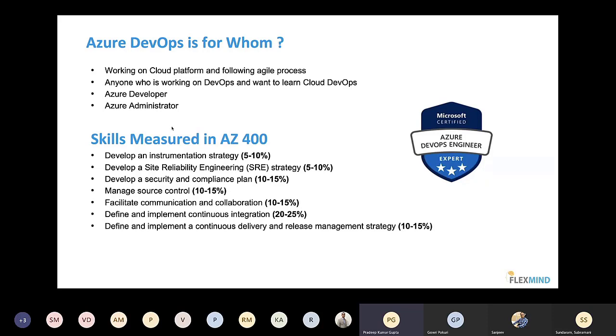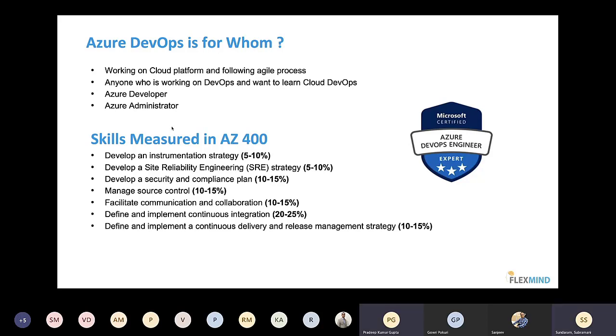Till how many stars do we have further? 3. This is 3 stars. So next level, what do we have? That's all. Other than that, you just have specialty certifications like SAP, IoT, and other things. Those are all the specialty certifications. But Microsoft has only 3 stars. That's all. Any other doubts?